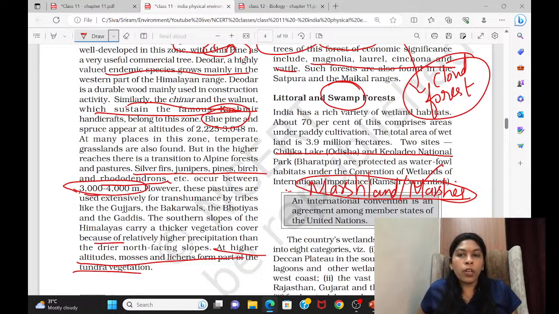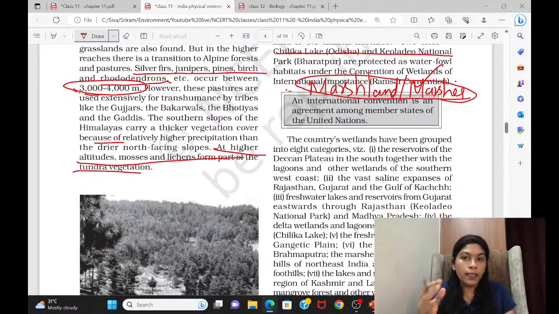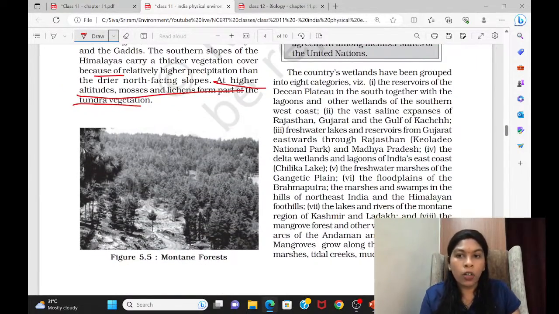When I was writing my book it was 57 sites, and when I completed writing in 3 months, they increased it to 64 sites. Even 75 sites, I think, now. So keep a check on that. The number of sites keeps on increasing, and as you can see here, one statement is wrong.